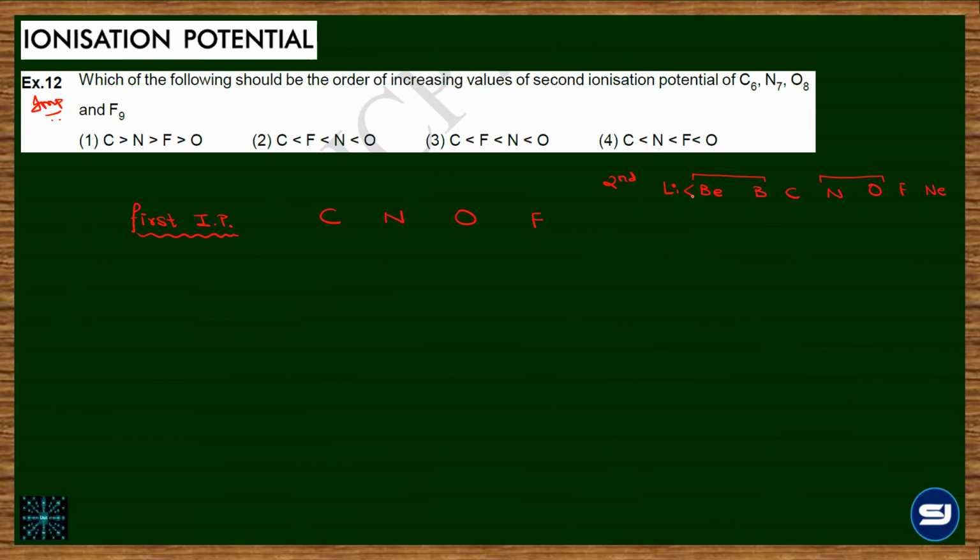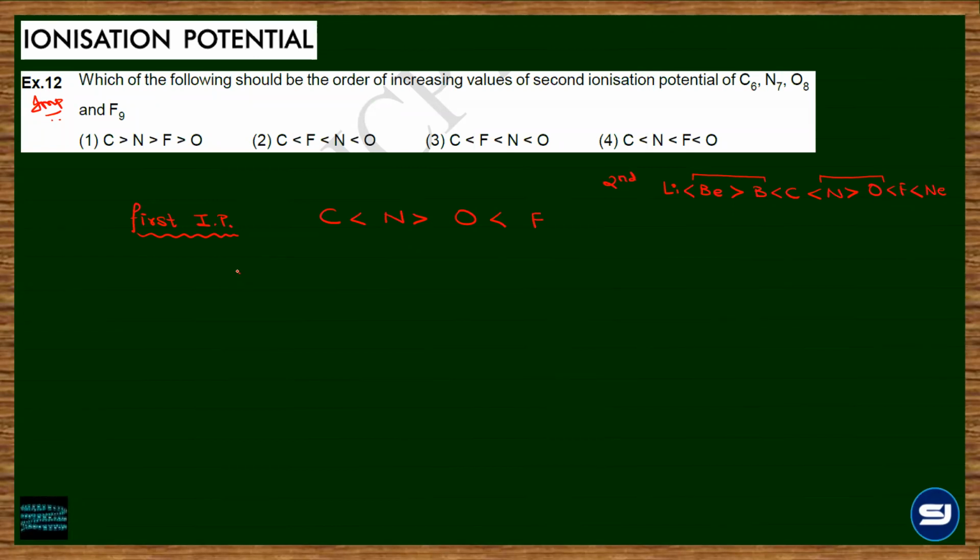So lithium and beryllium is a regular comparison, beryllium to boron will be an exception, nitrogen to oxygen an exception, and then as usual. So this was the order. Okay, so for the first IP there are no issues.